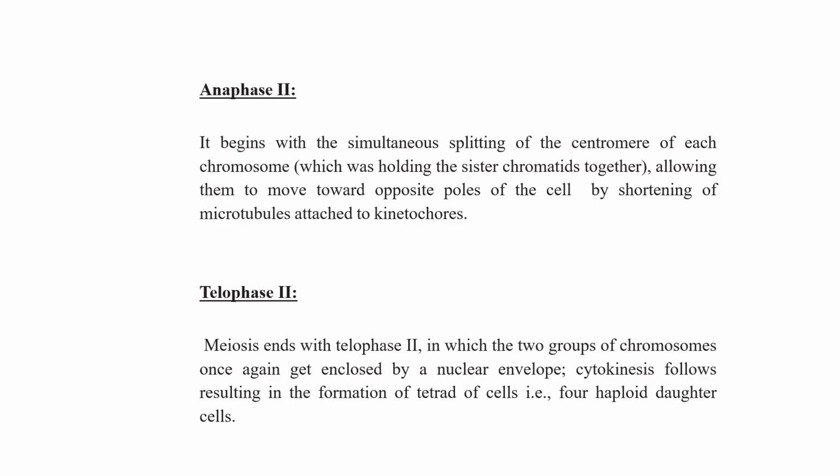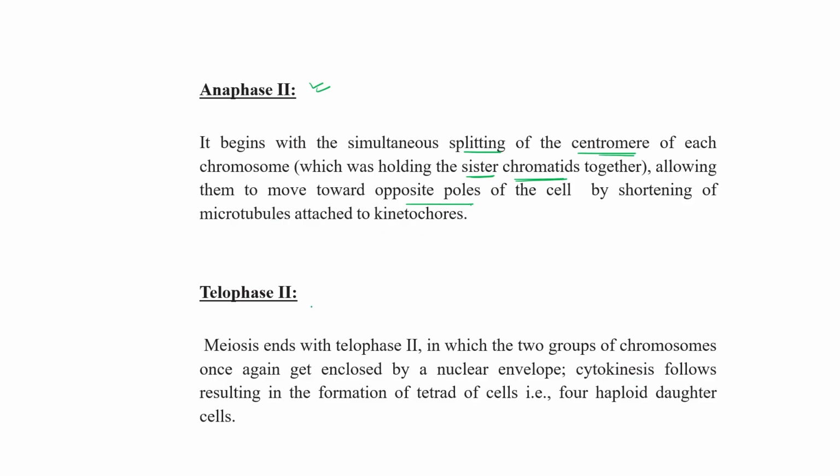Okay, anaphase 2 begins with the simultaneous splitting of the centromere of each chromosome, which actually used to hold the sister chromatids. This means sister chromatids get separated during anaphase, allowing them to move towards opposite poles. And how? By shortening of the microtubules attached to the kinetochore.